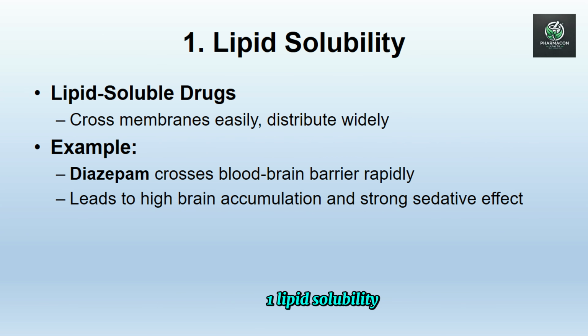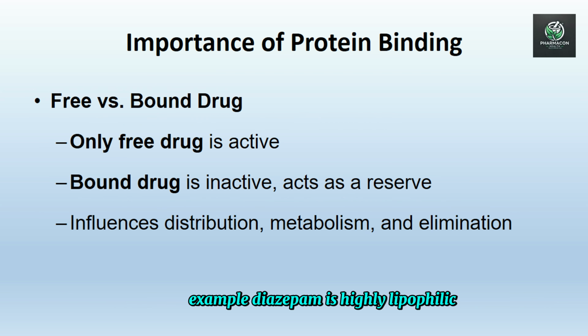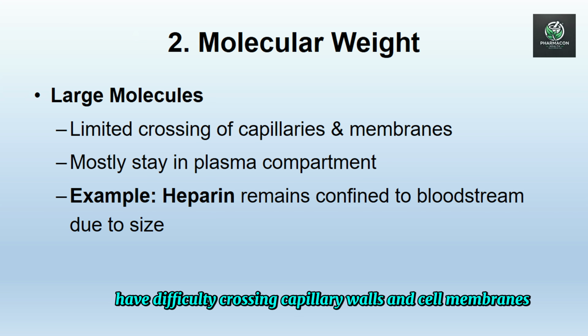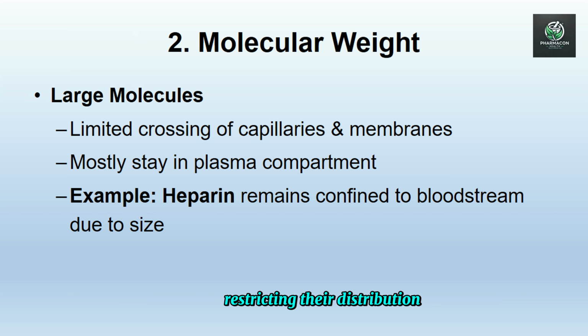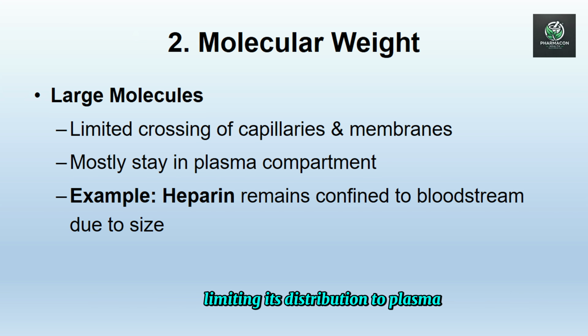Physicochemical properties. 1. Lipid solubility. Drugs that dissolve well in lipids cross cell membranes more easily and distribute widely into tissues. Example, diazepam is highly lipophilic, so it rapidly crosses the blood-brain barrier and accumulates in the brain, making it effective as a sedative. 2. Molecular weight. Large molecules have difficulty crossing capillary walls and cell membranes, restricting their distribution. Example, heparin is a large molecule that stays mainly in the bloodstream, limiting its distribution to plasma.